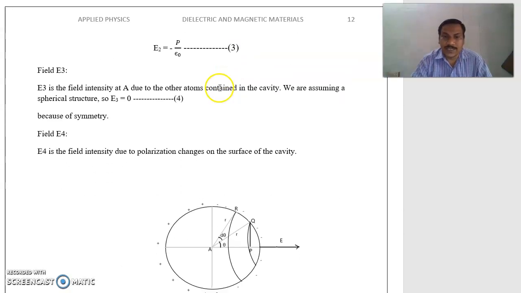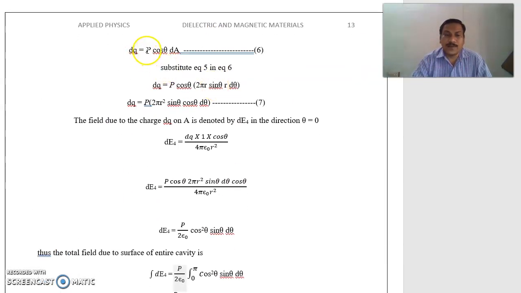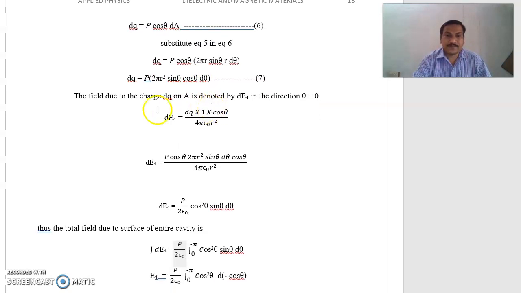So dq is equal to the normal component of polarization P cos theta into the surface area of the spherical shell dA. Substitute equation 5 in equation 6. dq is equal to P cos theta into 2 pi r sin theta into r d theta. So dq is equal to 2 pi r square P sin theta cos theta d theta.